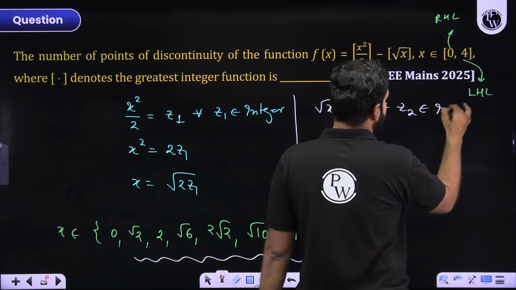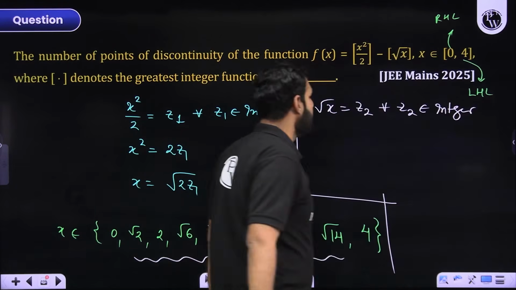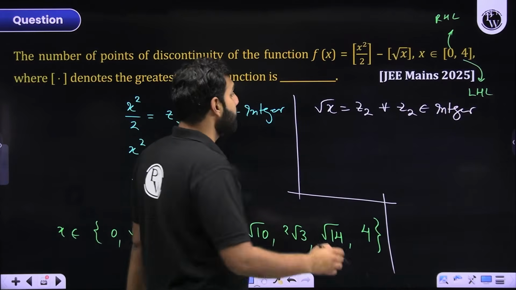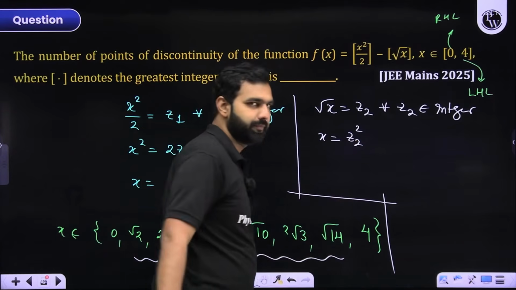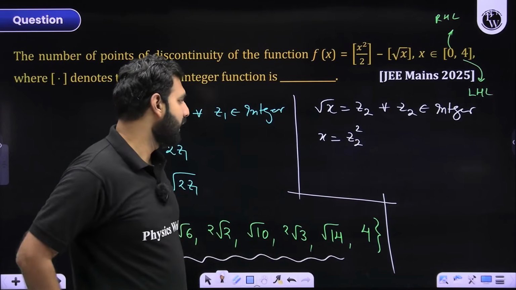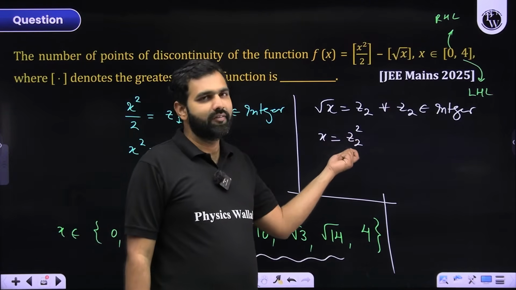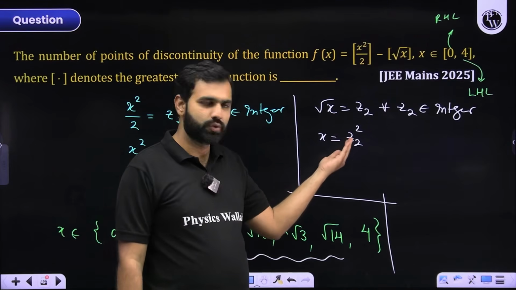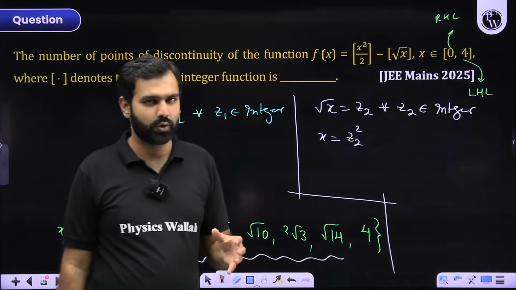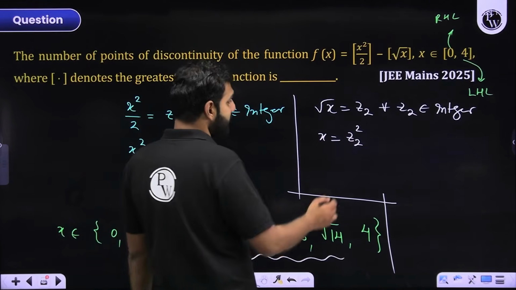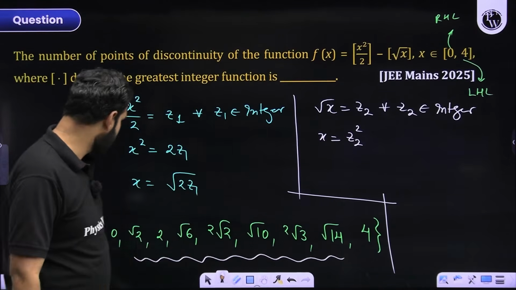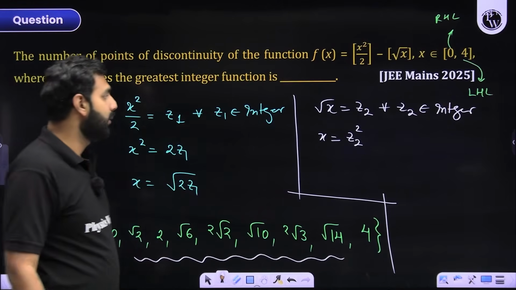So let's say there is another integer z2, which is equal to under root x, right? So from here, I can say that x is equal to z2 square. Did you get that? I'll try different values of z2. I hope I need not try negative values of z2, for example, -1, -2, they'll give you the same values. So I need not try those values. Rather, I'll begin with 0 only. So when you put z2 as 0, you get the value of x is 0, which we have already considered here. Now I'm discarding that.